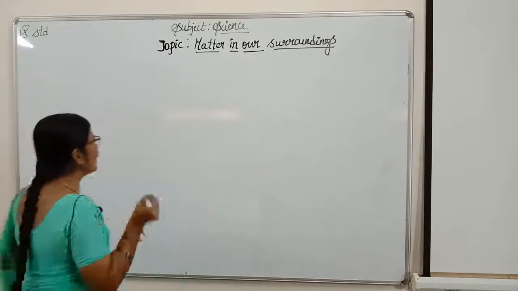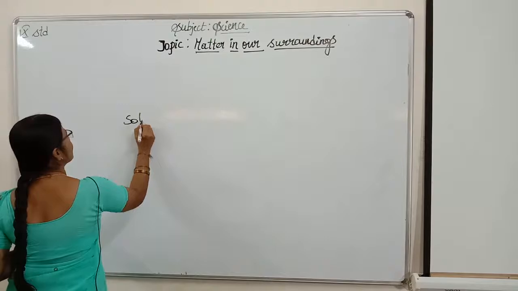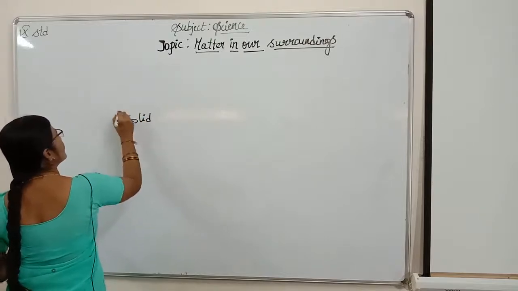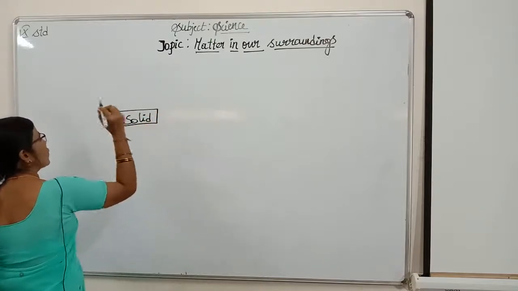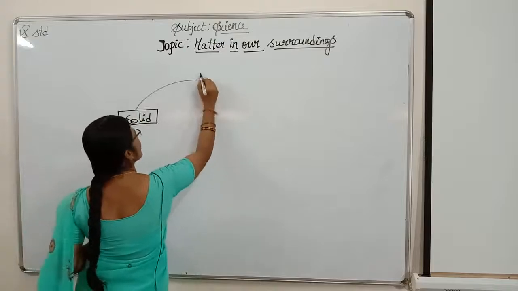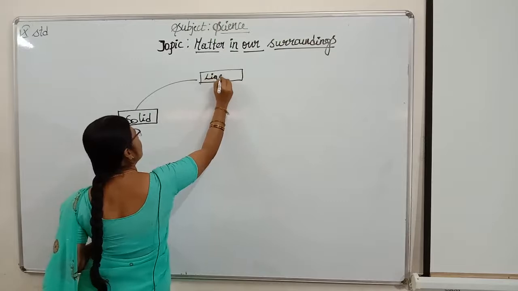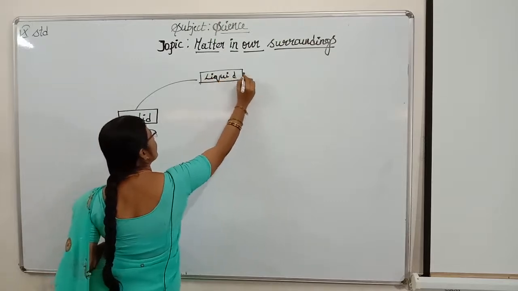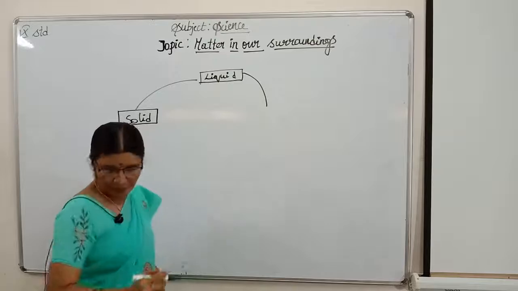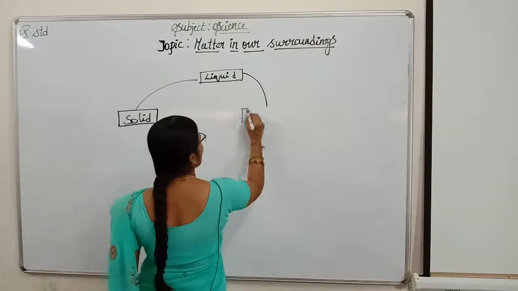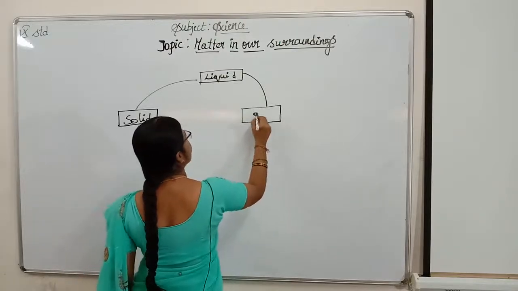Now I am taking here a solid. Concentrate, children, on what I am saying. This is a solid. Here it is a liquid, children. Here again I get gas, children.